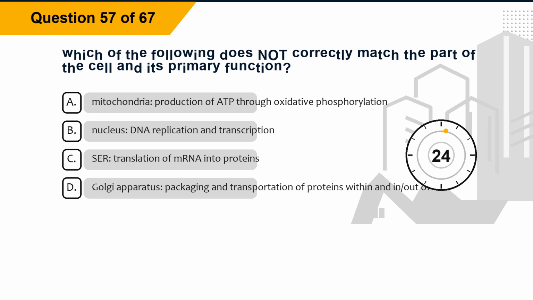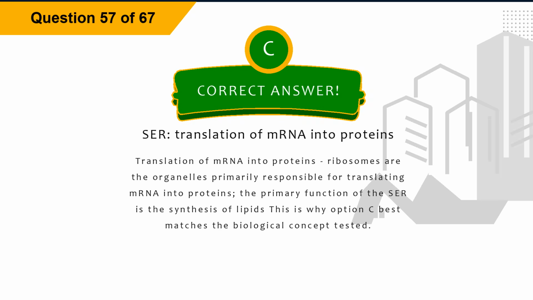Question 57. Which of the following does not correctly match the part of the cell and its primary function? Option A, mitochondria, production of ADP through oxidative phosphorylation. Option B, nucleus, DNA replication and transcription. Option C, SER, translation of mRNA into proteins. Option D, Golgi apparatus, packaging and transportation of proteins within and in/out of cells. The correct answer is option C, SER, translation of mRNA into proteins. Explanation. Ribosomes are the organelles primarily responsible for translating mRNA into proteins. The primary function of the SER is the synthesis of lipids. This is why option C best matches the biological concept tested.